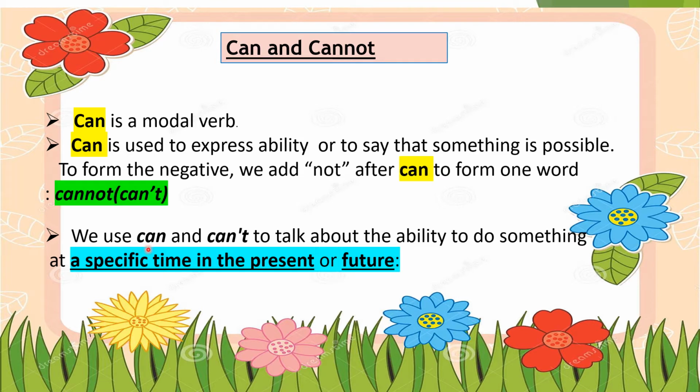We use can and can't to talk about the ability to do something at a specific time in the present or future. So children, we can use can and could with these two tenses of verb, that is present or future.